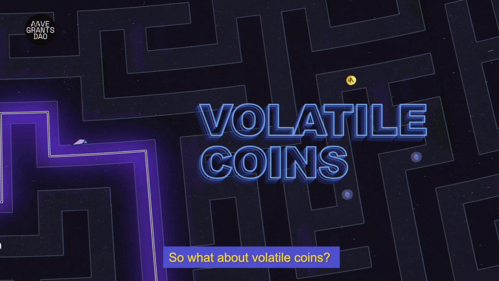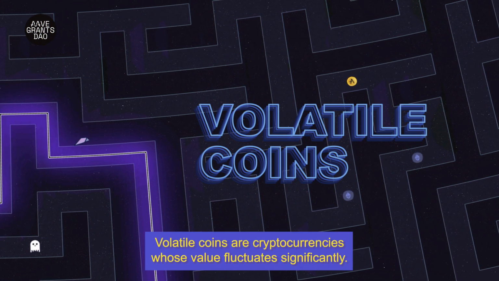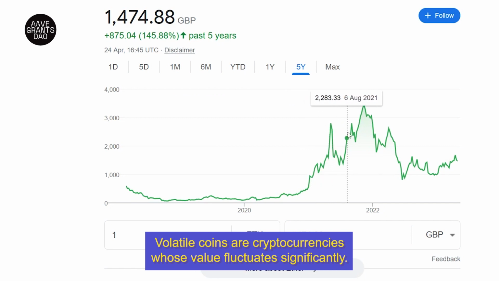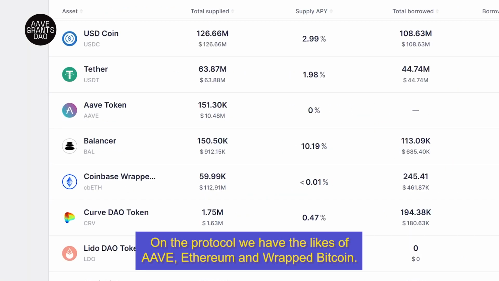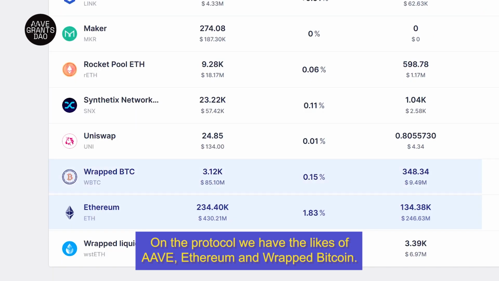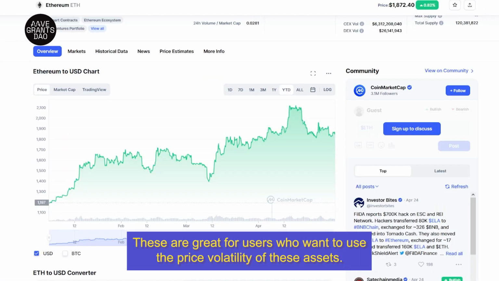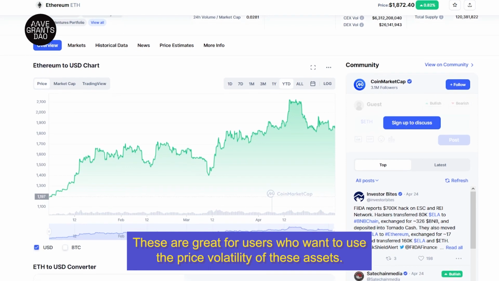So what about volatile coins? Volatile coins are cryptocurrencies whose value fluctuates significantly. On the protocol, we have the likes of Aave, Ethereum, and wrapped Bitcoin. These are great for users who want to use the price volatility of these assets.